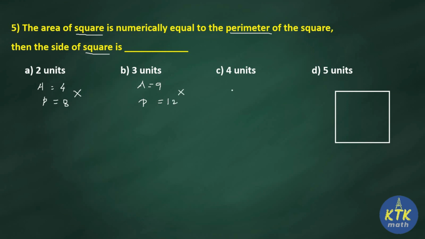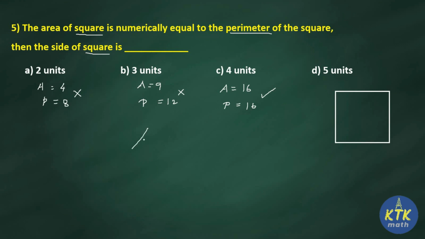Then option C, area is A into A, that is 4 into 4, you are getting 16, and for perimeter you are getting 4 into 4, again 16. So in this case, when the side of the square is 4 units, both area and perimeter are equal. So when the square has a side of 4 units, both its area and perimeter are equal. So this is one method that we are checking with the help of options.